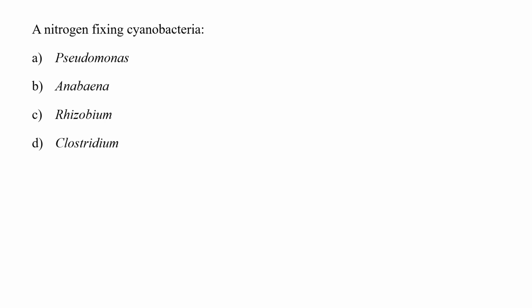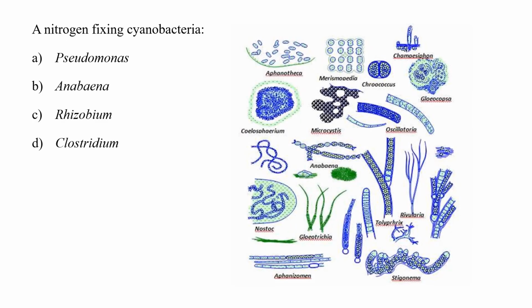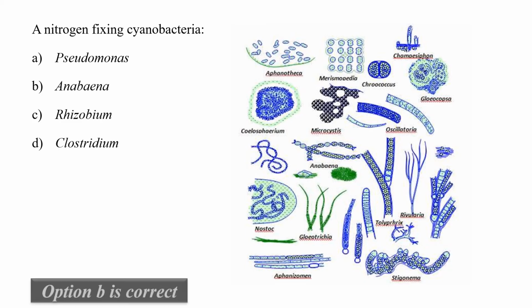The example of nitrogen fixing cyanobacteria is Pseudomonas, Anabaena, Rhizobium or Clostridium. If you see in the diagram, all these are examples of cyanobacteria which can fix nitrogen. Here you can find the Anabaena. So hence Anabaena is an example of nitrogen fixing cyanobacteria.